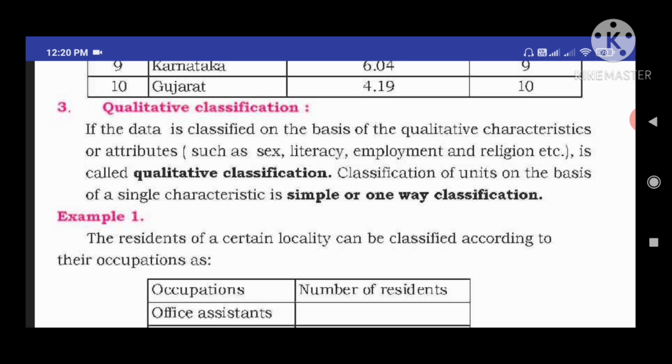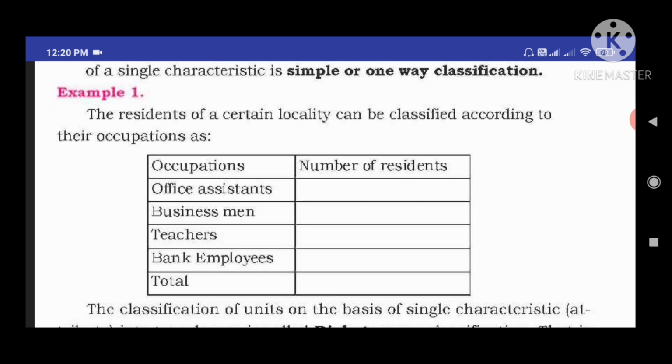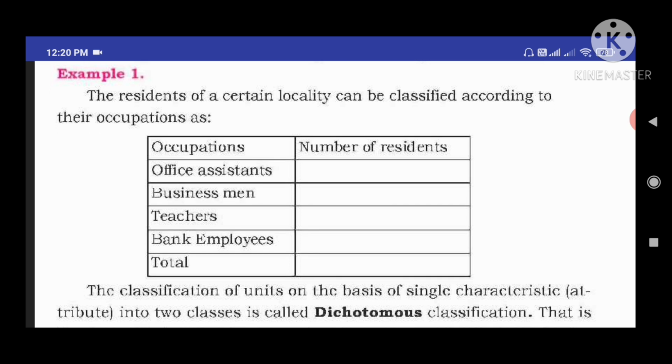Let us look at one example of qualitative characteristics. Here the information given is that the residents of a certain locality can be classified according to their occupation. Occupation is also one of the qualitative characteristics. Under occupation, the data is classified as office assistants, businessmen, teachers, bank employees, and then the number of residents.